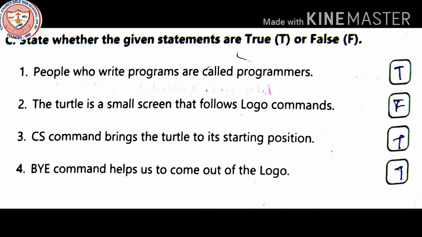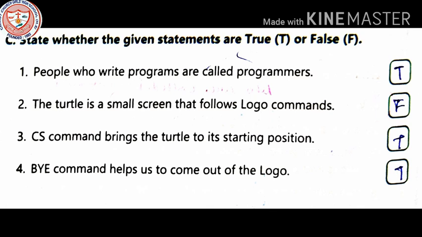State whether the following statements are true or false. People who write programs are called programmers. True.